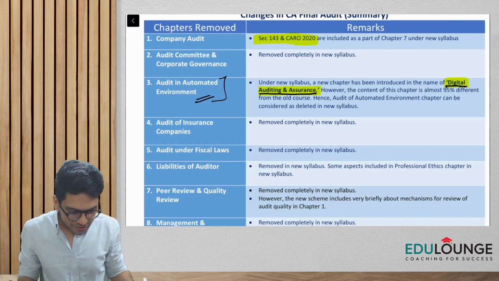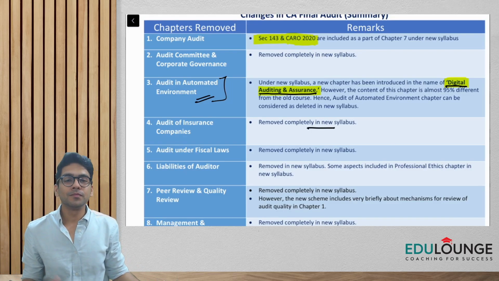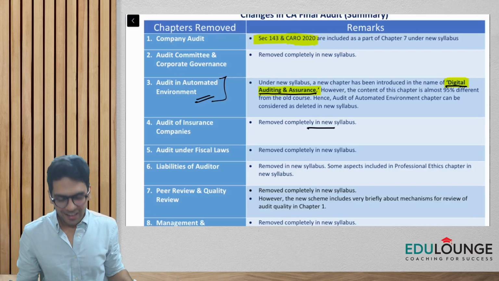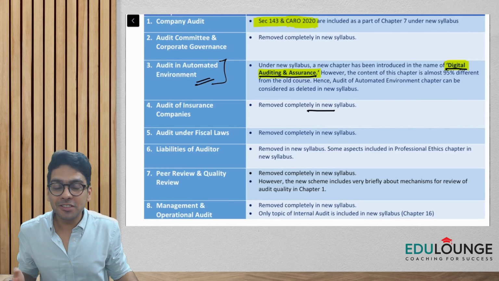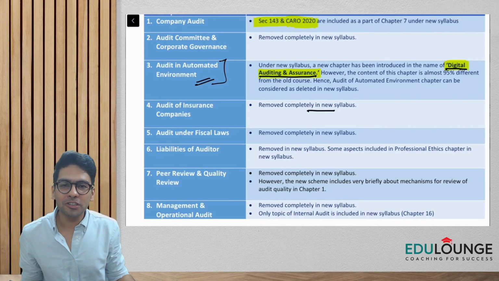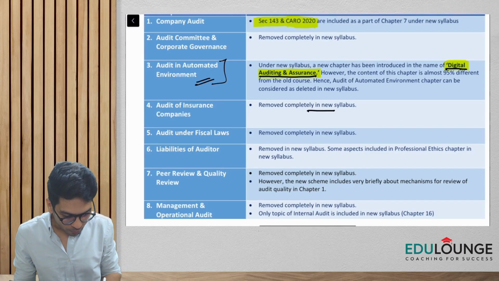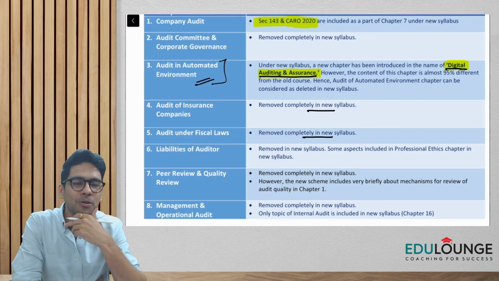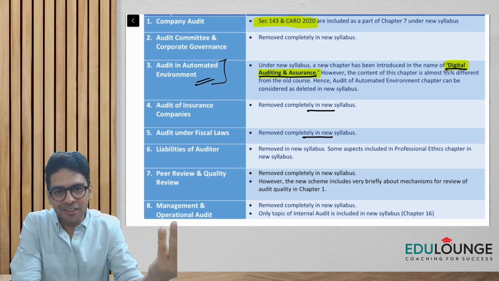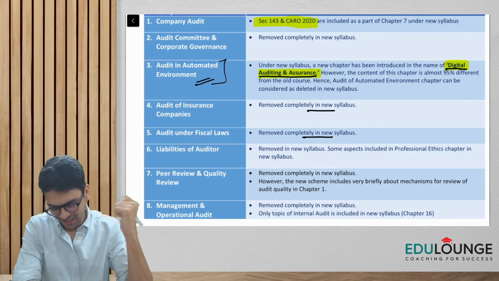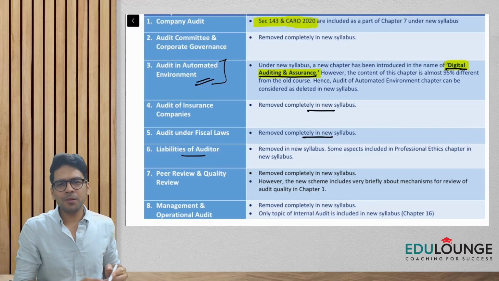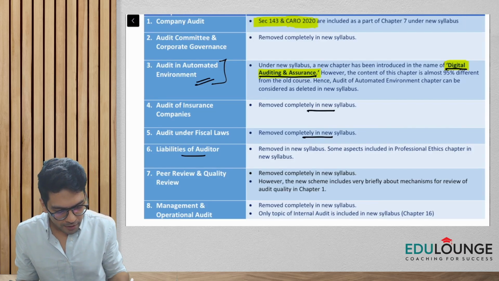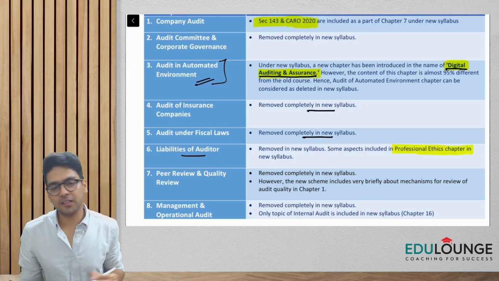Audit of insurance companies has been totally removed from the new syllabus. Good for all of you, it was a bit lengthy chapter. Audit under fiscal laws, wherein we used to focus on tax audit, has now been removed in the new syllabus, though this chapter has been transferred to the subject of direct taxes. Makes sense, right? The liabilities of auditor chapter is also removed, but a few aspects of it are now included in the chapter of professional ethics.